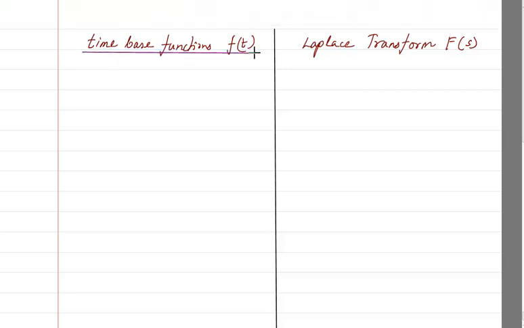So here I have time based functions, and on this side I will have Laplace transforms, and one by one the results that I get I will keep on writing here. You should remember to take it in a fresh page and keep on adding the results there.